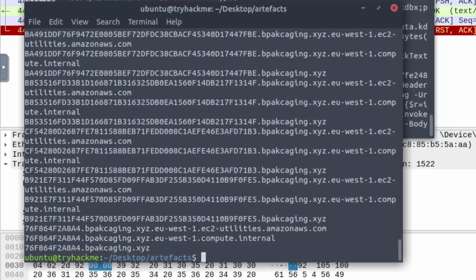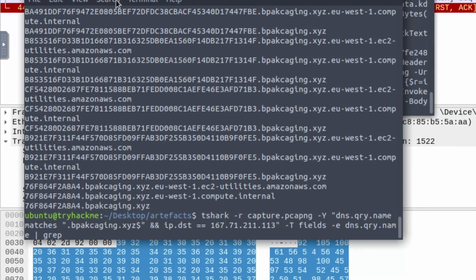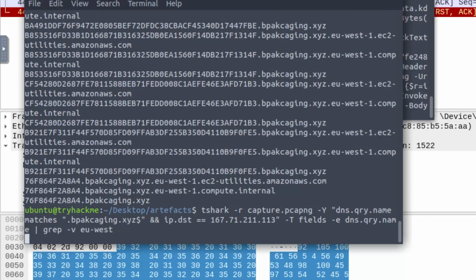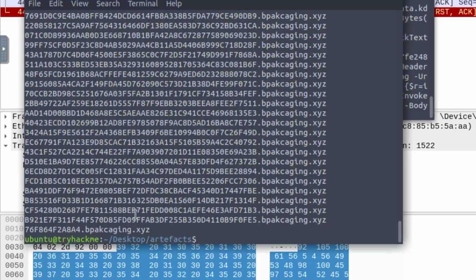So we will run that same command one more time. Now we're going to grep the inverse of something. When you do grep and you want to show anything that does not include a specific value, you use -v. It's going to look for whatever I tell it, and then show me everything that does not include that. So it would be eu-west, right? And that should only show me the stuff. There we go. This only shows me the stuff that does not have EU West in it. So we're getting a little bit better of a filtering here.